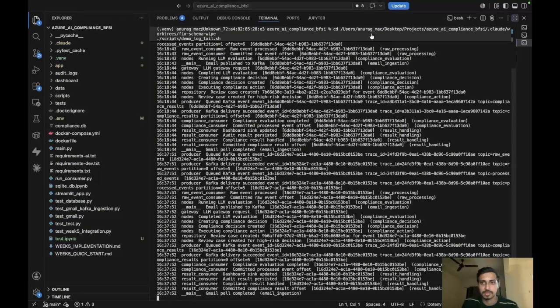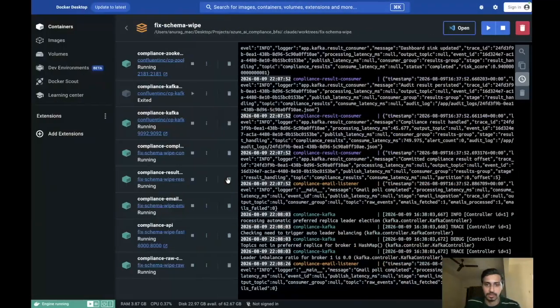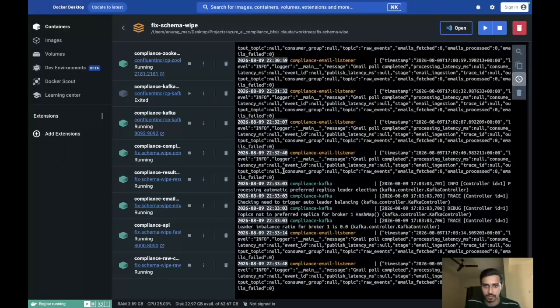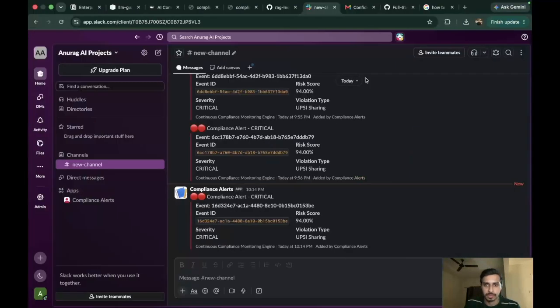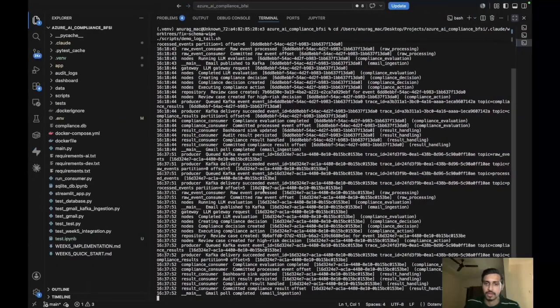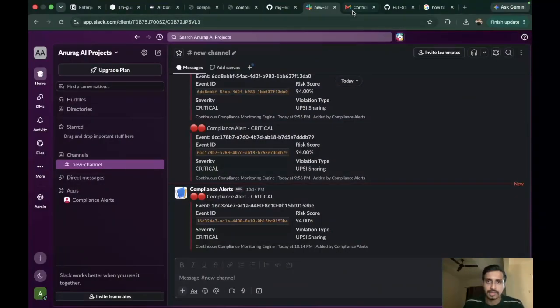So this is a script that I've prepared, which gives us all the relevant logs. Obviously, I have the Docker up and running, so we have all the logs here. I've prepared this script only for the relevant logs. So we can see the last logs are being shared at 16:37, right? So we'll quickly send an email.